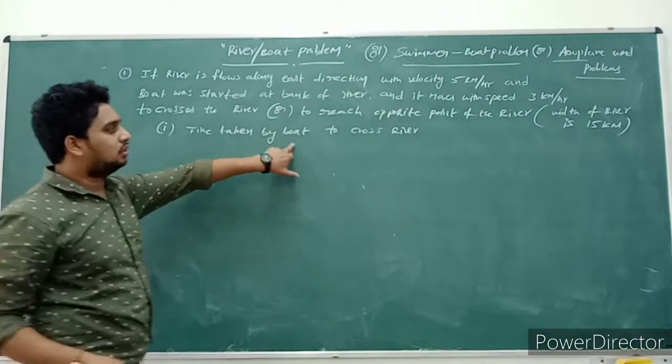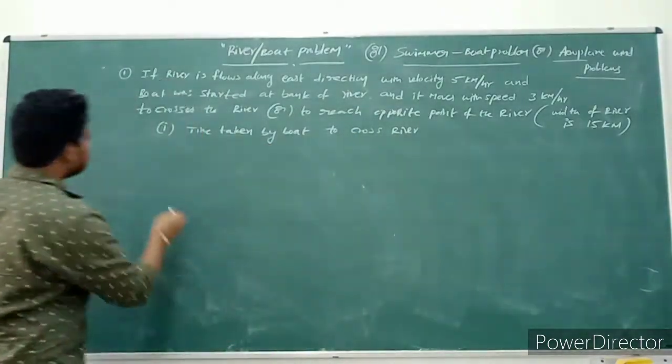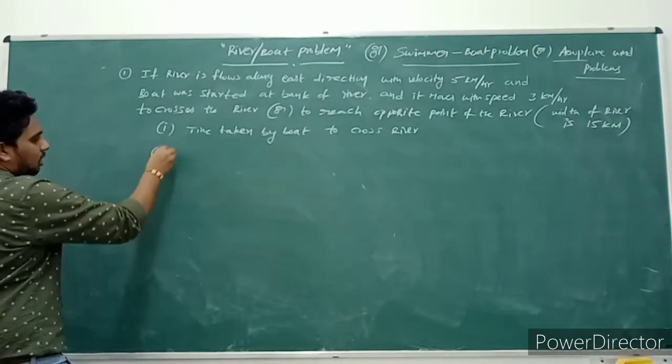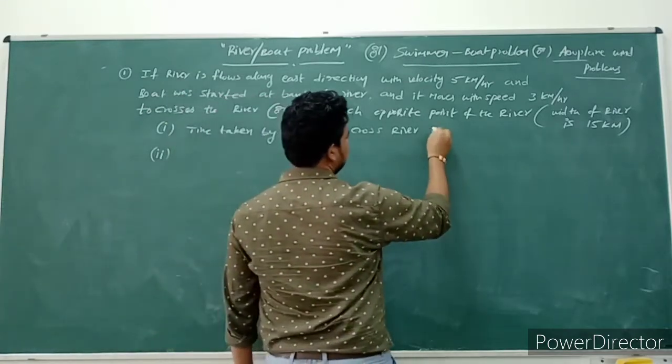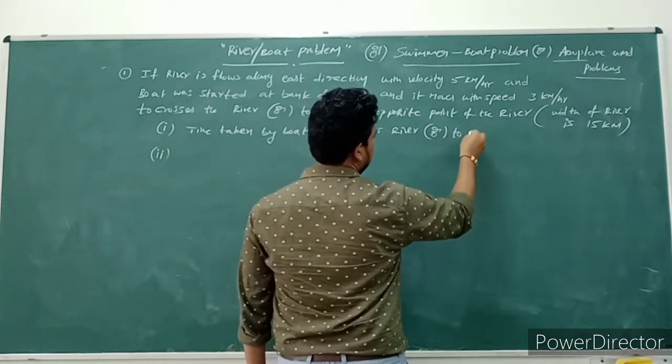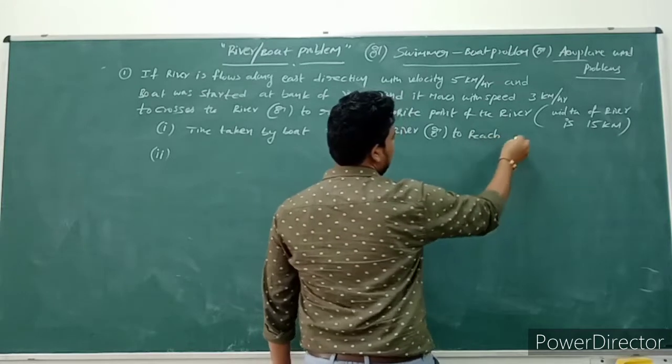Time taken by the boat to cross the river, or to reach the opposite point.